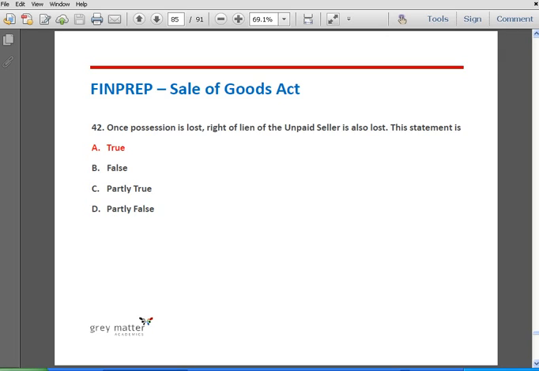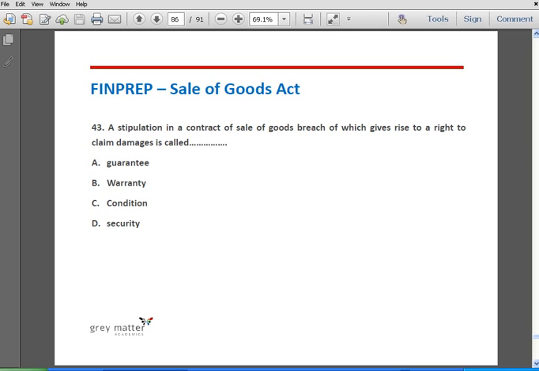The basis for right of lien is possessing the goods. That is, if you possess the goods, you have the right to lien. So hence if the possession is lost, the right of lien should also be lost, and hence the correct answer is option A.